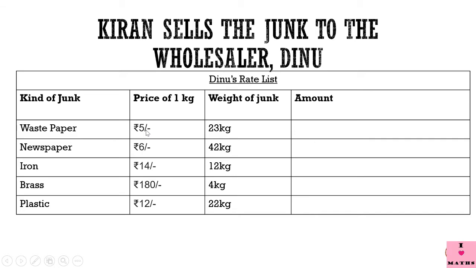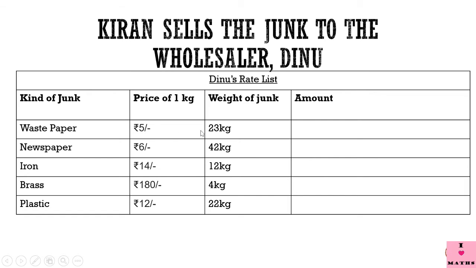Price of 1 kg is rupees 5. Price of 2 kg would be rupees 10. Price of 3 kg would be rupees 15. Price of 4 kg would be rupees 20. So what are we doing? We are adding rupees 5 as many times as the number of kilograms of waste paper there is. So repeated addition means multiplication.